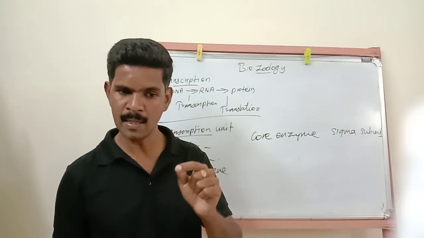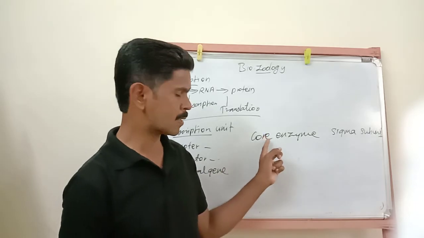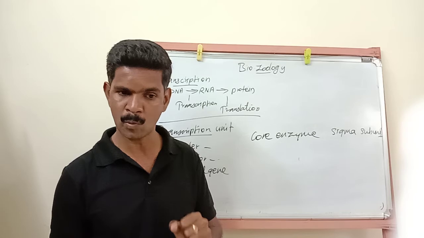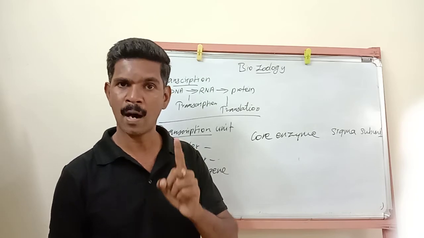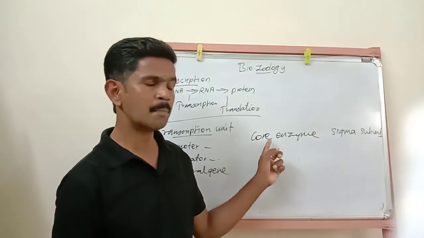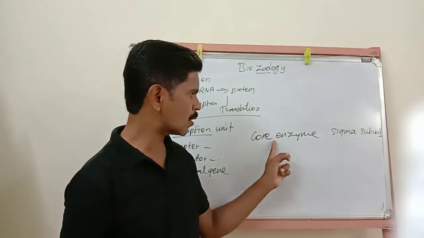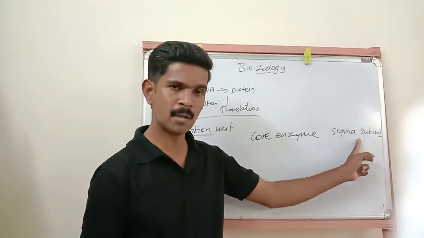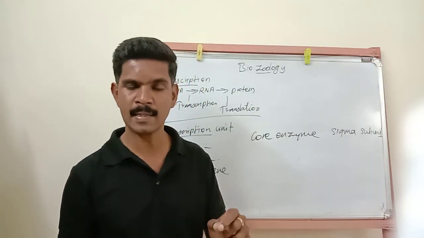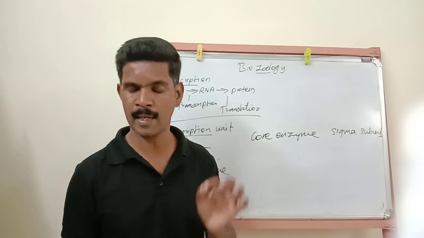Now listen very carefully. The core enzyme of the RNA polymerase is responsible for RNA synthesis. These core enzymes alone are responsible for the synthesis or production of RNA.